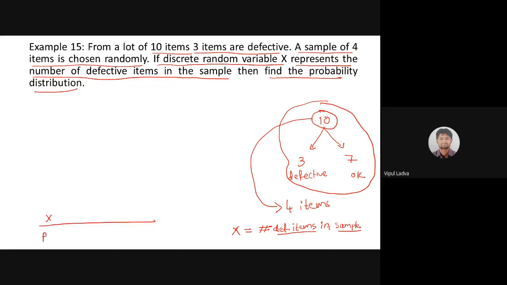So initially I'm looking for a kind of table like this, where in the first row I will specify all discrete values x can take, and in the second row we'll be interested to identify their respective probabilities, is it? So will any of you lead me for x?